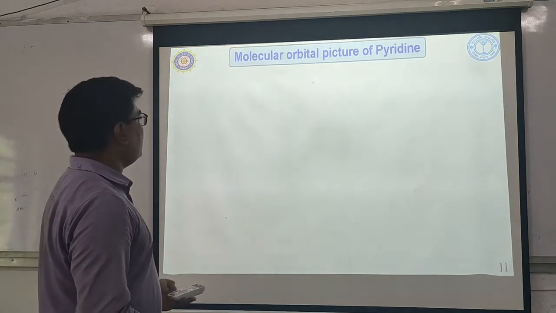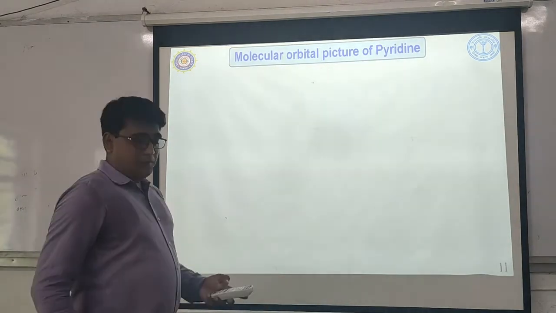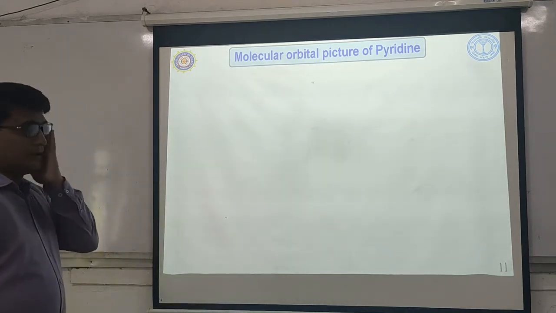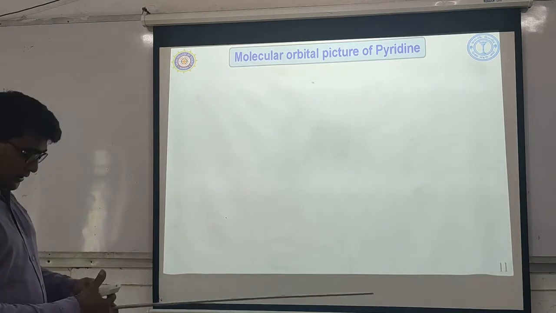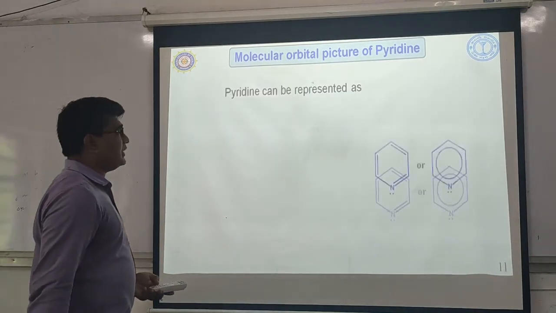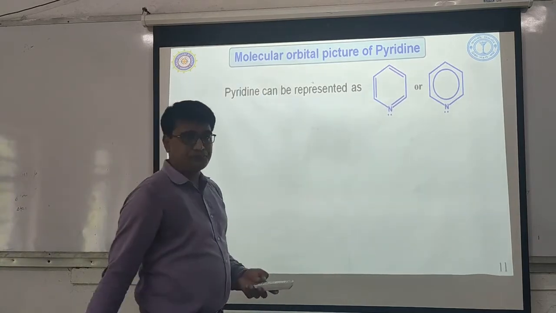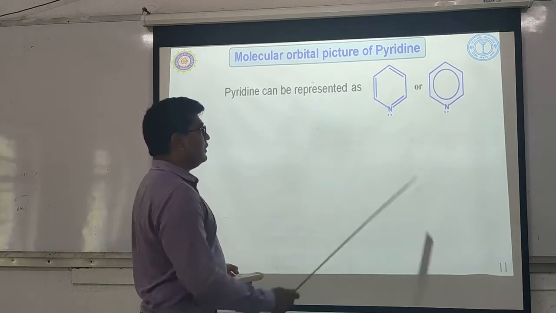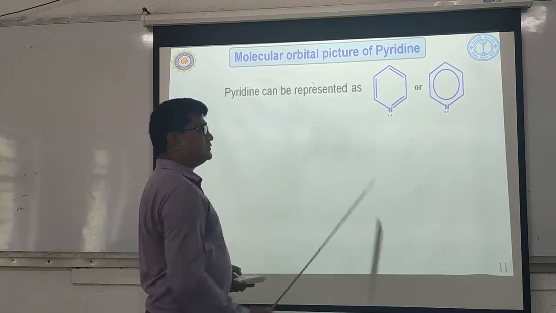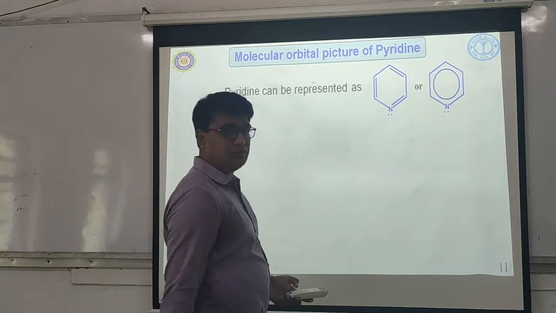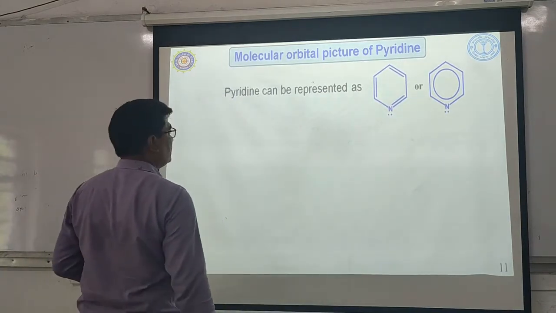Then next topic in our syllabus is molecular orbital picture of pyridine. Okay, molecular orbital picture of pyridine. Now, how is pyridine formed? So the structure of pyridine can be represented like this. See here. Okay, a 6-membered cyclic compound containing one heteroatom, that is nitrogen. So how is it formed?